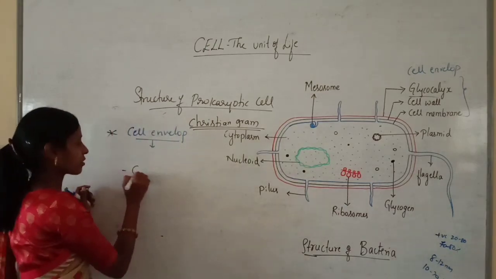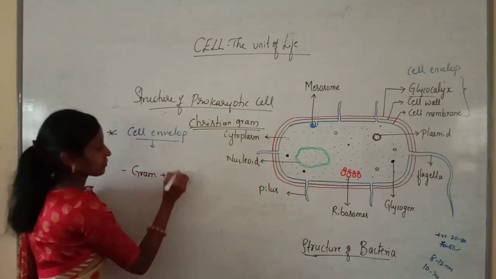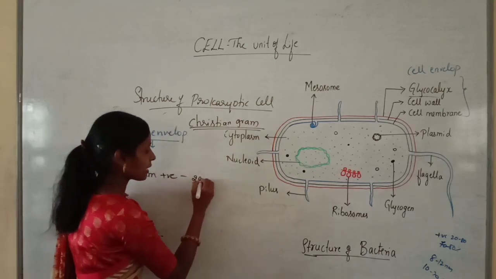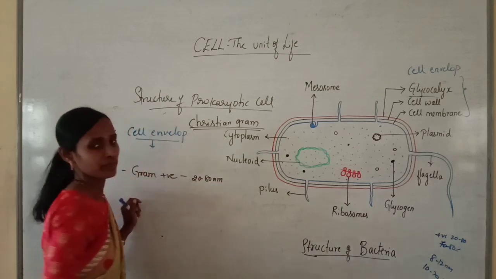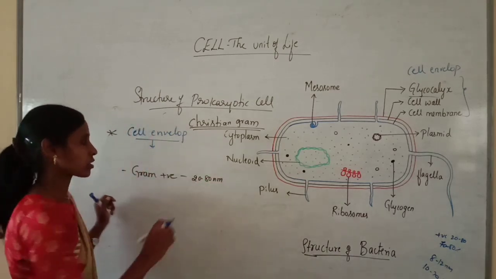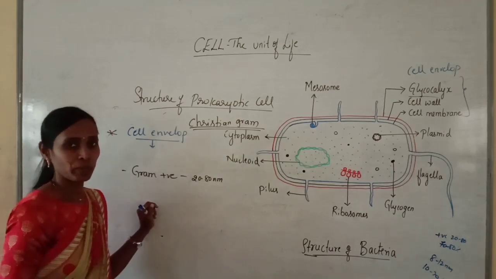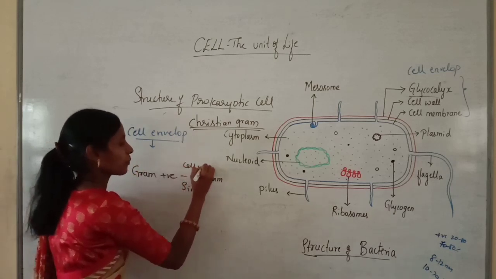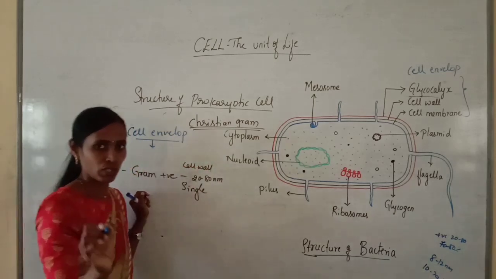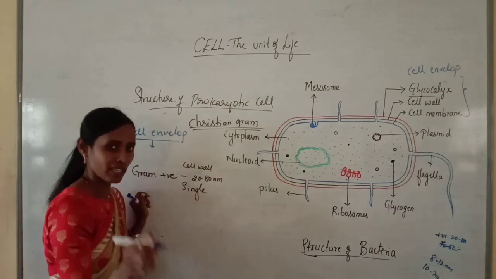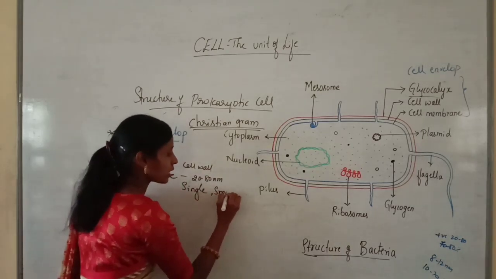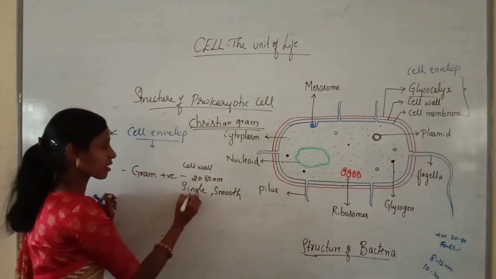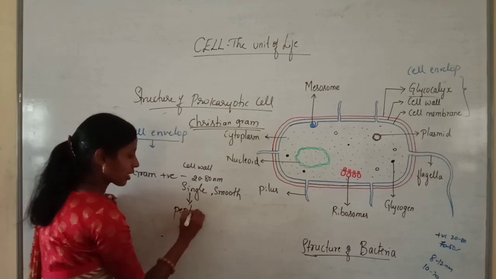See, in case of gram-positive bacteria, the cell wall is 20 to 80 nanometers thick, and it is usually a single layer. I am talking about the cell wall. In gram-positive bacteria, the cell wall is single layered, a smooth layer, 20 to 80 nanometers thick, and this single layer is made up of peptidoglycan.